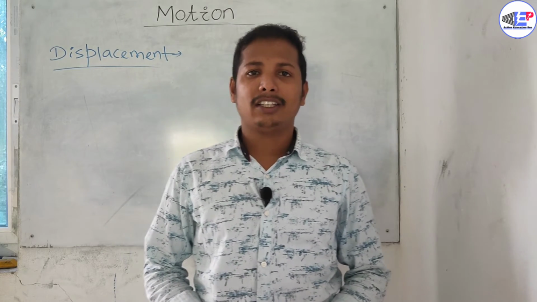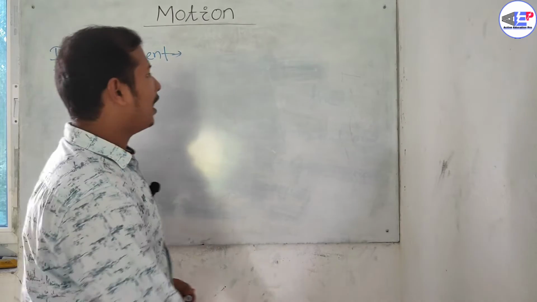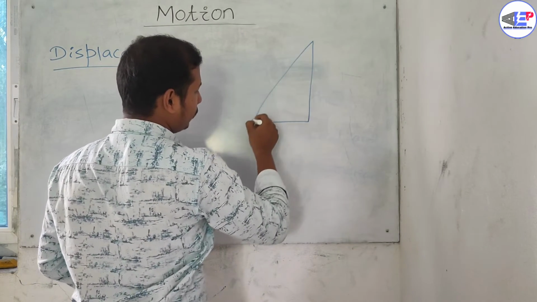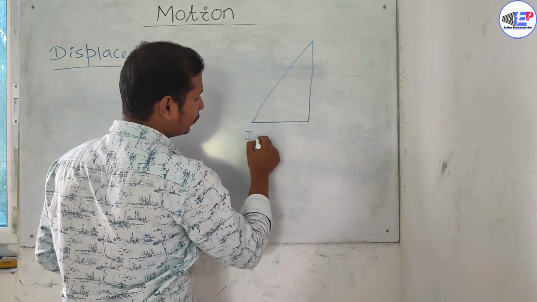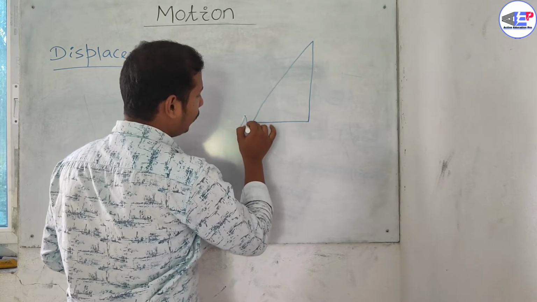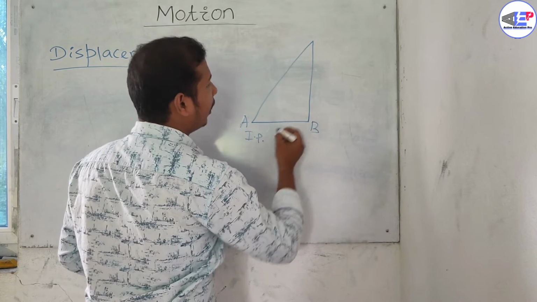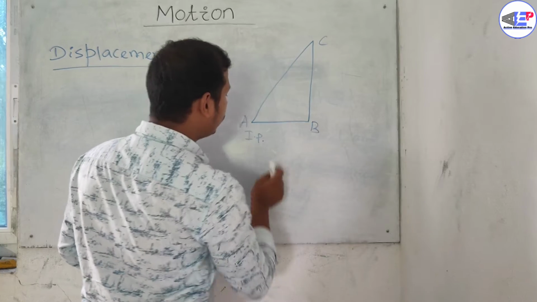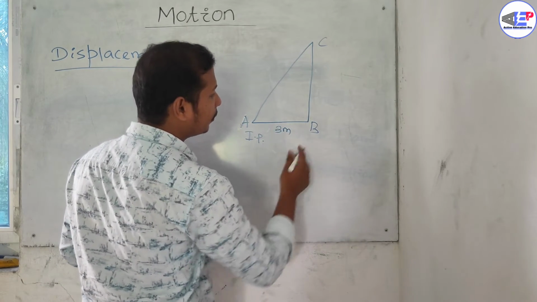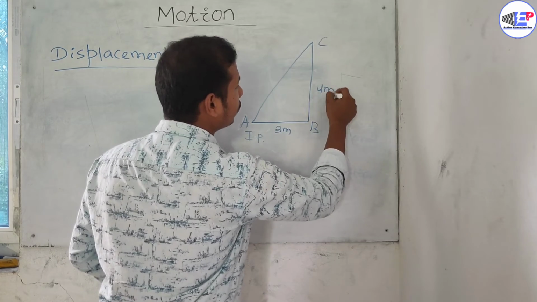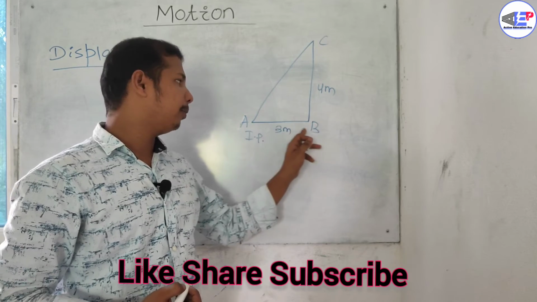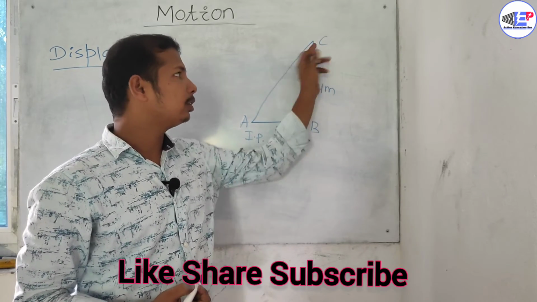Let us take another example. If a car moves in a triangular field, suppose this is the initial point, a car moves from point A to B and then from B to C. Distance between AB is 3 meter and distance between BC is 4 meter. So the car moves first from A to B and then from B to C.